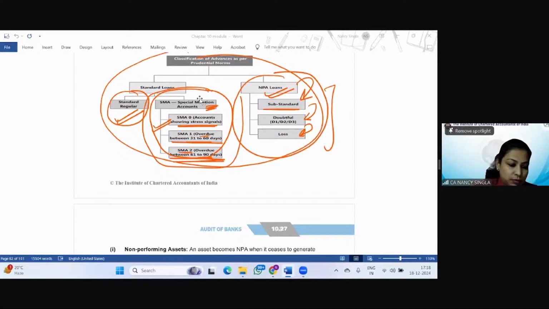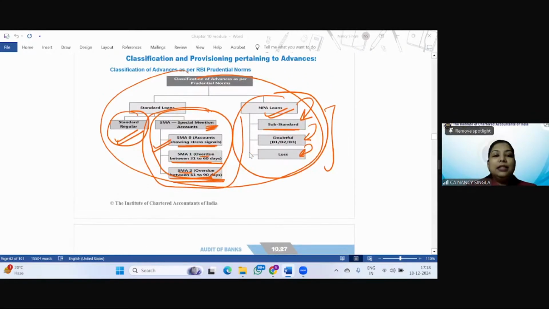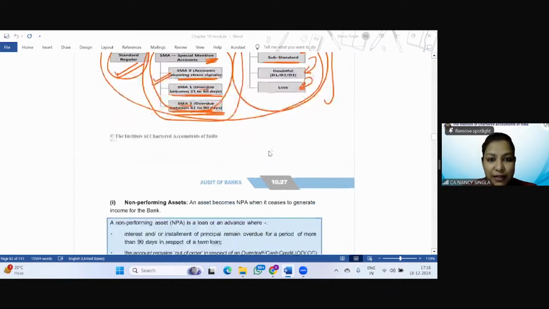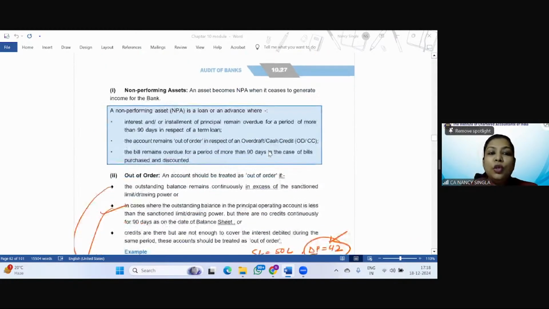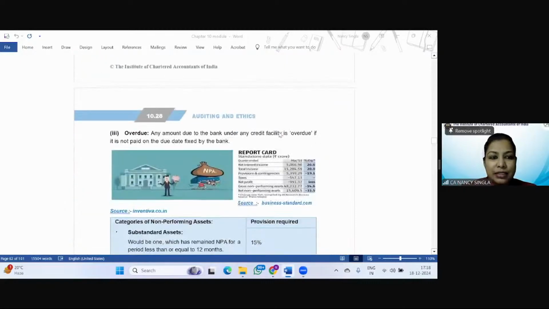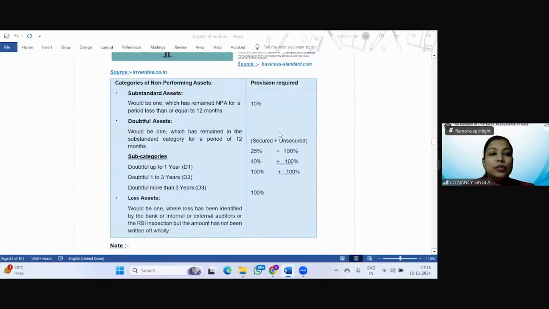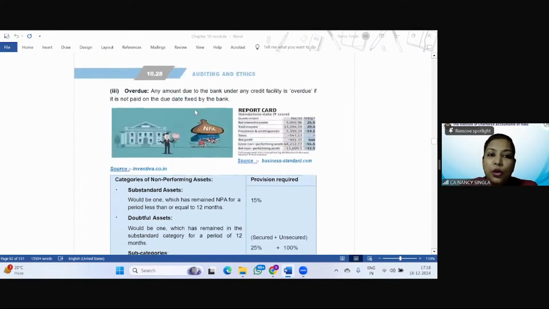So, see, with respect to the classification of the advances, non-performing, Swati has asked me to discuss substandard assets, I think, right? So what are NPAs?